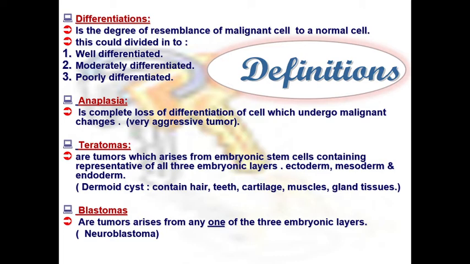While complete loss of differentiation or a very low rate of differentiation occurs when the tumor cell resemblance is about 0 to 25% of the cell. And there is complete loss of differentiation.